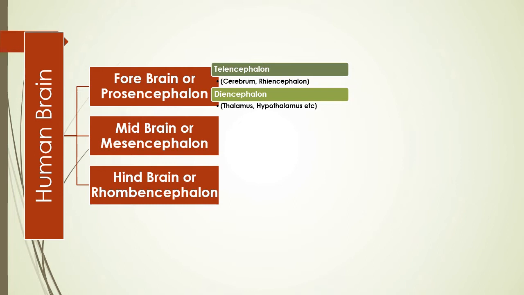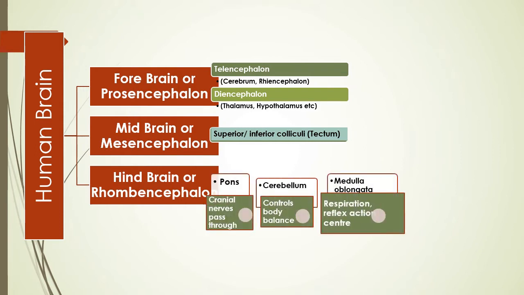Now the midbrain or mesencephalon is made up of superior and inferior colliculi, together called, in the tectum region, the corpora quadrigemina. It is responsible for your vision and hearing. The hindbrain is divided into pons, cerebellum, and medulla oblongata.